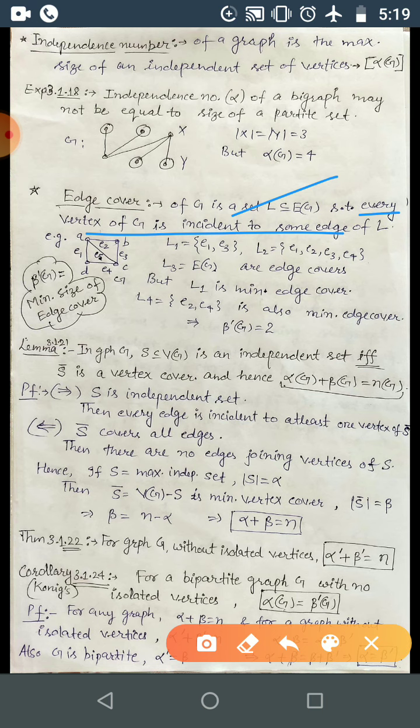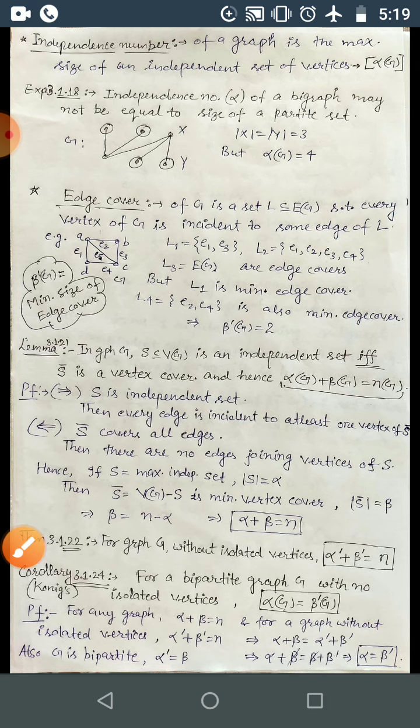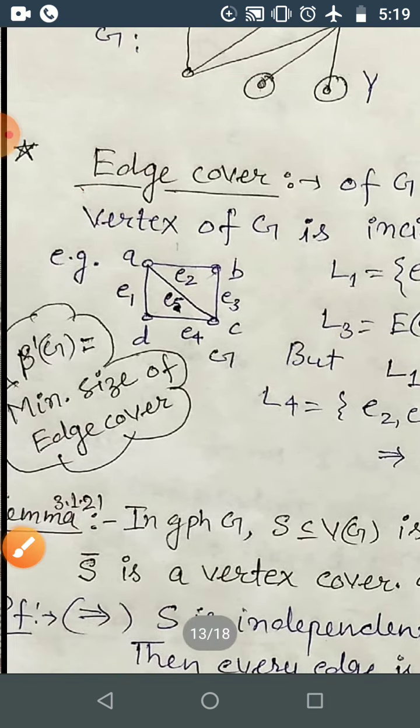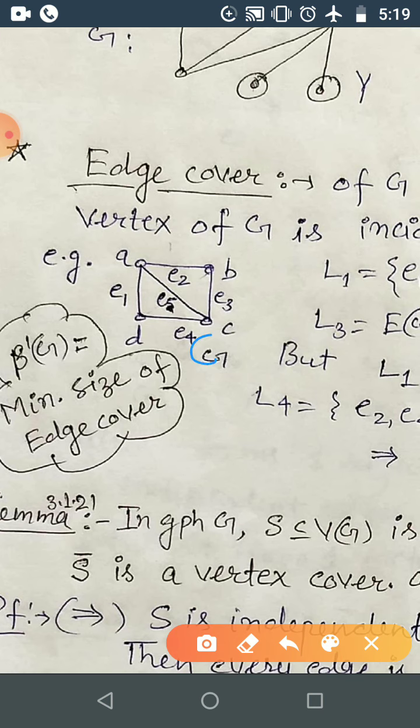Okay, so here you can just consider this example. So this G is the graph. Here A, B, C, D are the vertices. So we want to take out the edge cover. So obviously if we take all the edges, that is this one, this one, this one, this one, this one, it forms an edge cover.